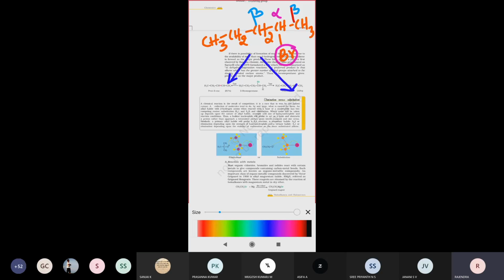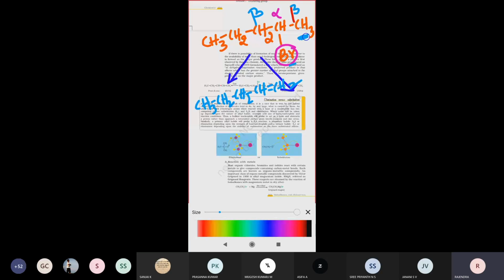For example, one proton, a hydrogen atom, will be eliminated from the CH3 group. From this carbon atom, one hydrogen atom leaves. So here one halogen is eliminated and one hydrogen atom leaves. Therefore the compound formed is CH3, CH2, CH2, CH, double bond CH2. This is for the first beta position.